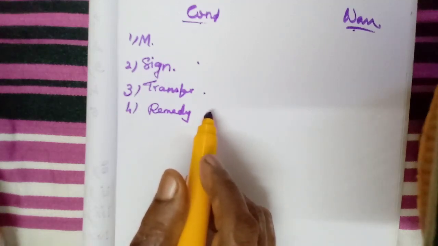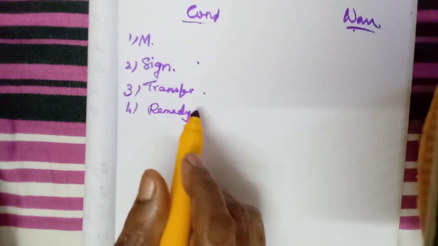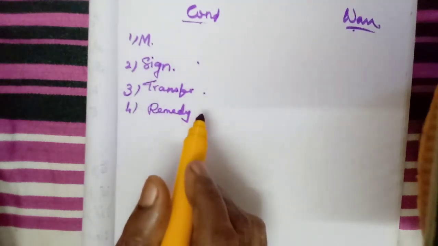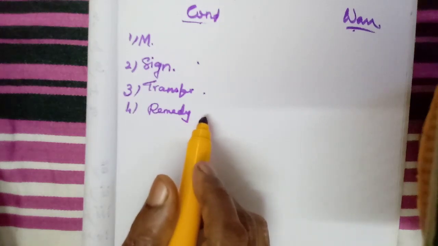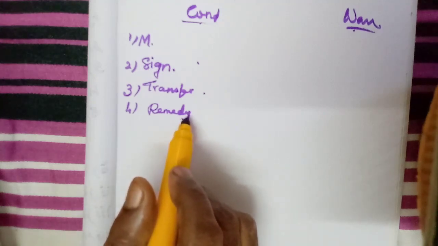The contract has already been made, and again he has found out that the seller has made a breach of condition. Then what can he do? He can claim damages. He can file a case, and he can claim damages from the seller.